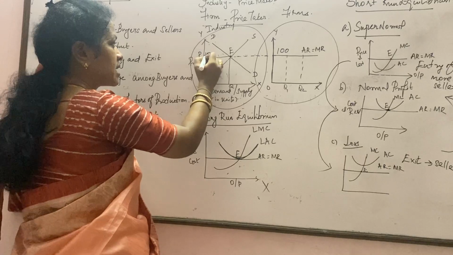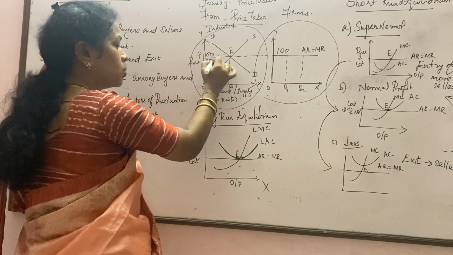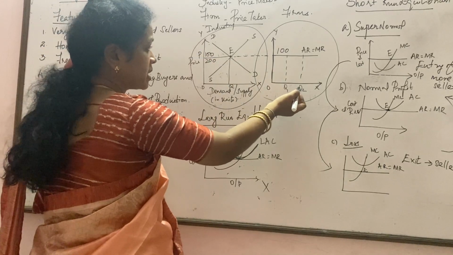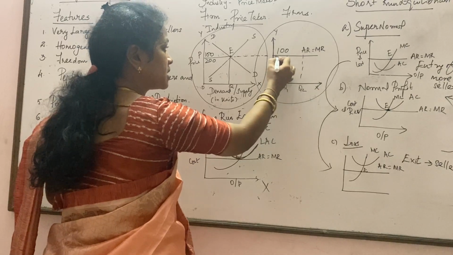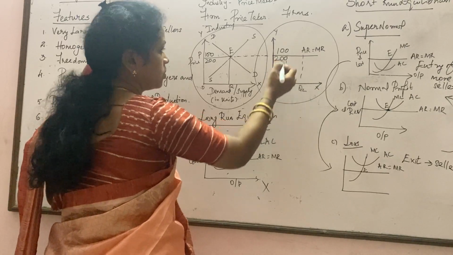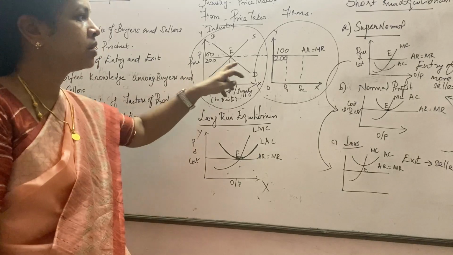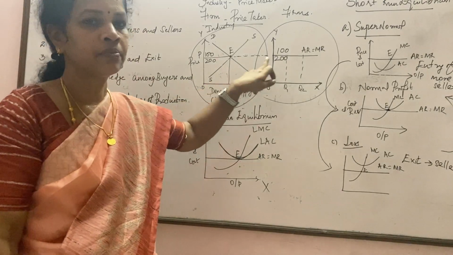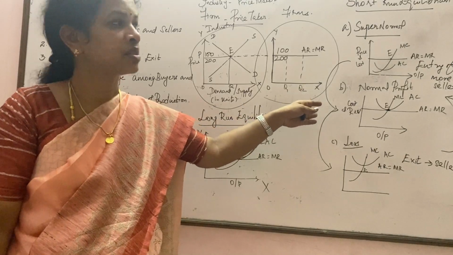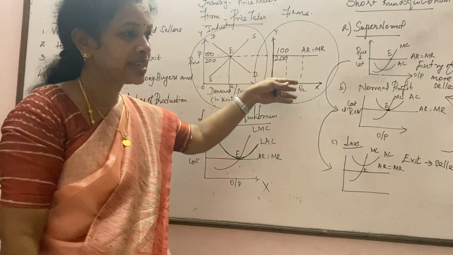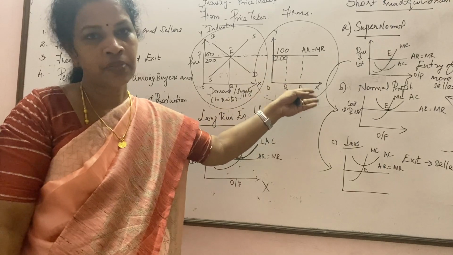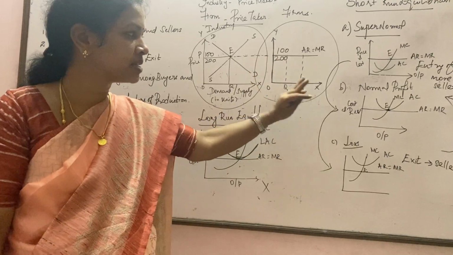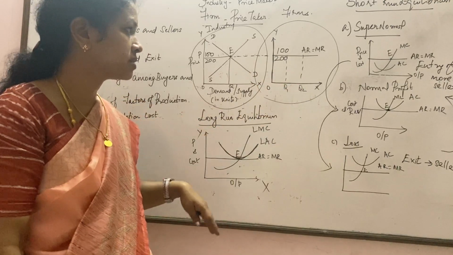The industry can fix the price as 200. So what might happen? All the firms will start selling the product at rupees 200. So here the price is always fixed only by the industry, and the firms, as we have suggested, are price takers. They will take the same price as what is fixed by the industry and start selling their product.